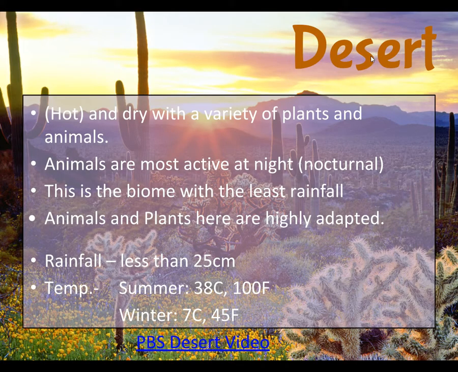Let's go. So hot and dry with a variety of plants and animals. Why would hot be in parentheses? It is, because it's cold at night. So the desert is going to be very, very dry. All deserts are dry. Most deserts are hot. So we're going to write that down. All deserts are dry. Most deserts are hot.